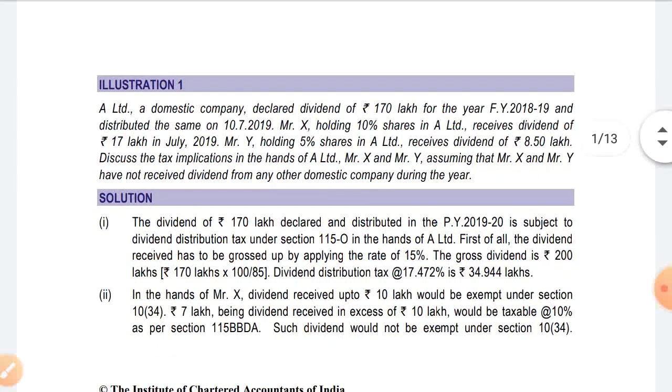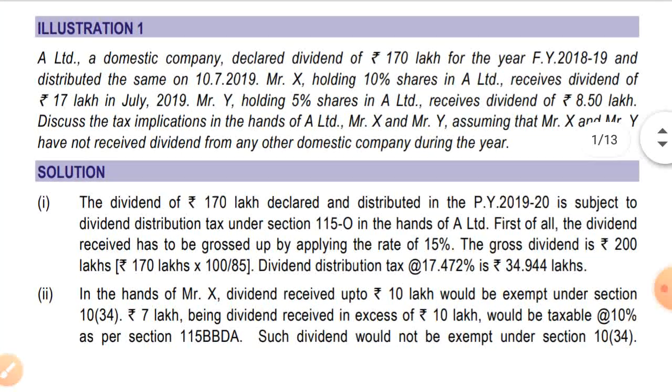So here is the illustration. I'm starting with the chapter Income from Other Sources. Illustration 1 goes like this. A Limited, a domestic company, received dividend of rupees 170 lakhs for the financial year 18-19 and distributed the same on 10th July 2019.